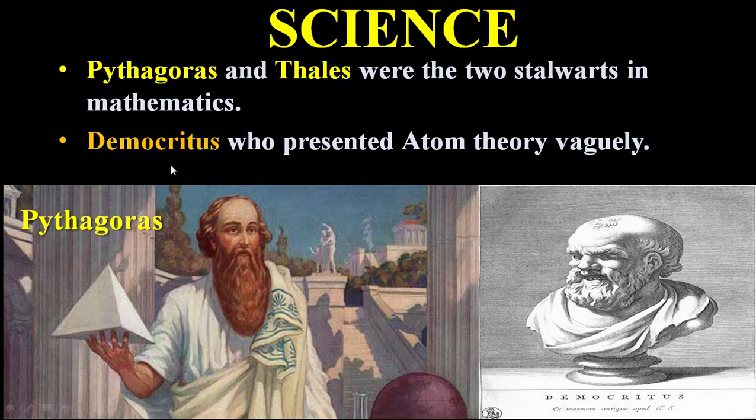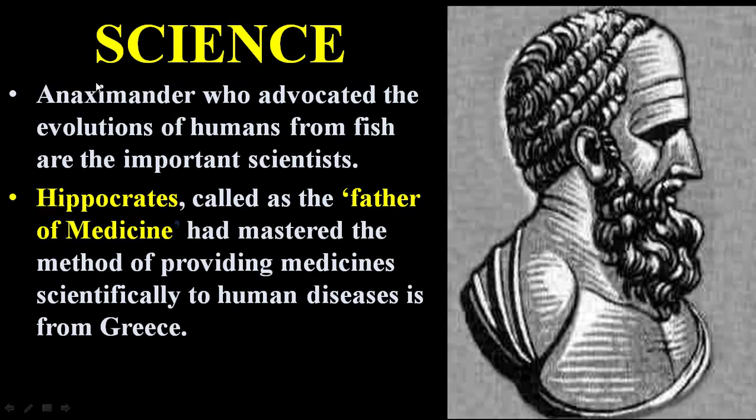And Democritus presented the atom theory very clearly. Anaximander advocated the evolution of humans from fish, and he is one of the important scientists.